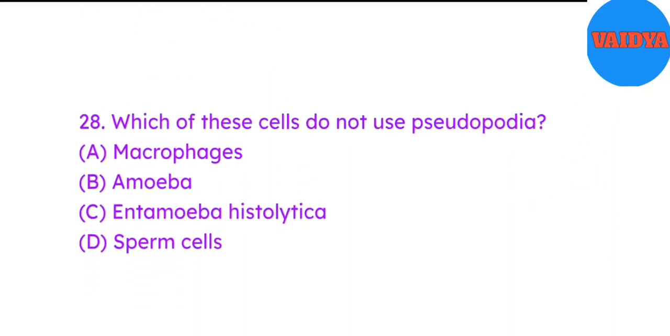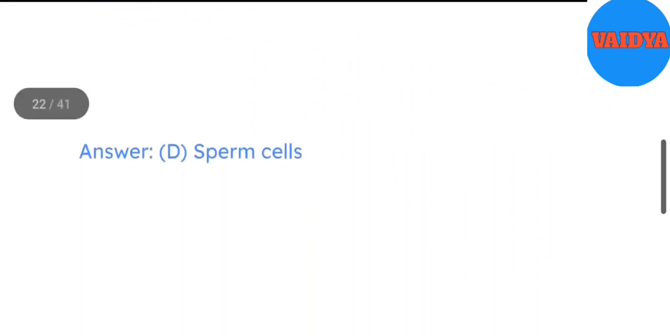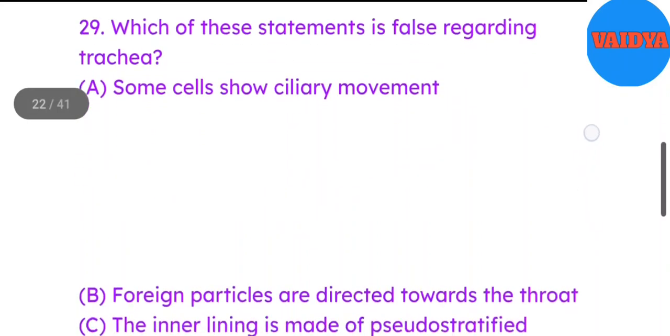28. Which of these cells do not use pseudopodia? A. Macrophages. B. Amoeba. C. Entamoeba histolytica. D. Sperm cells. Answer D. Sperm cells.